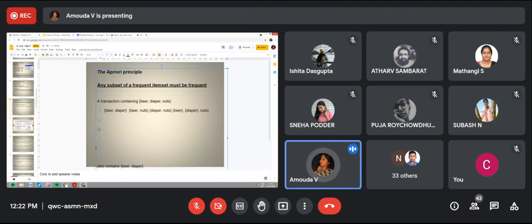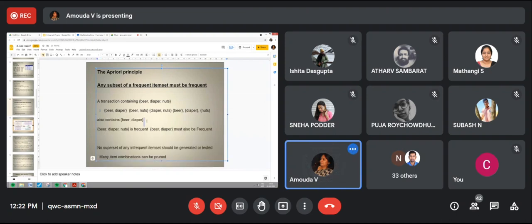I should not explain like this for you people, still, no problem. So what does it mean? These are all the subsets of this set. If this is a frequently occurring item set, then every subset of a frequent item set should also be frequent. Then only the a priori algorithm works. This is the meaning of it.